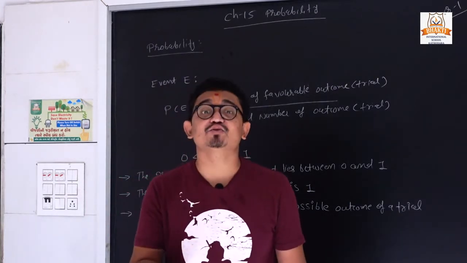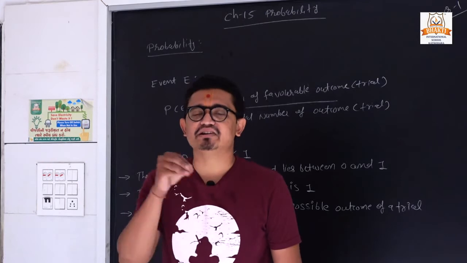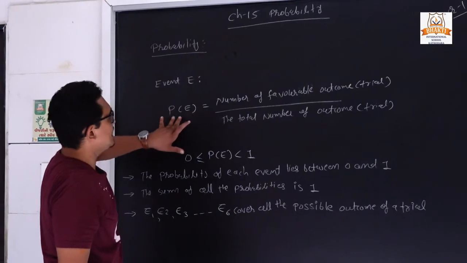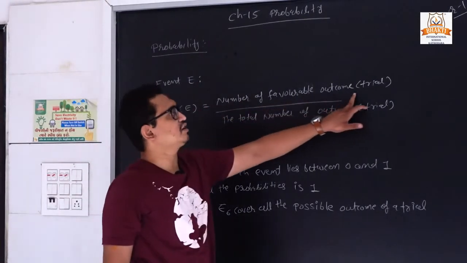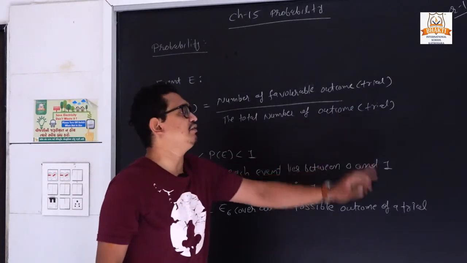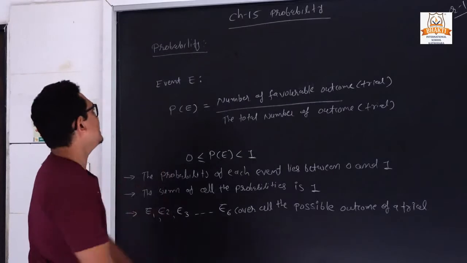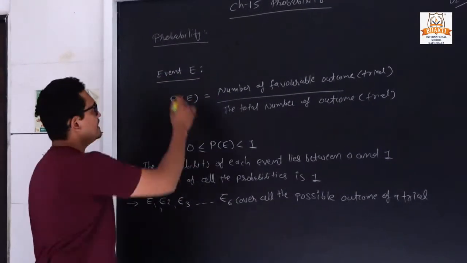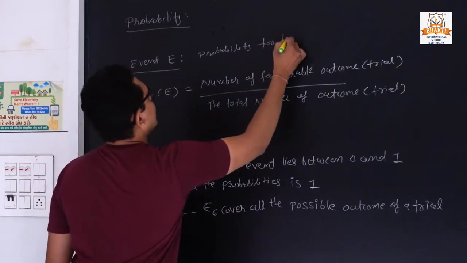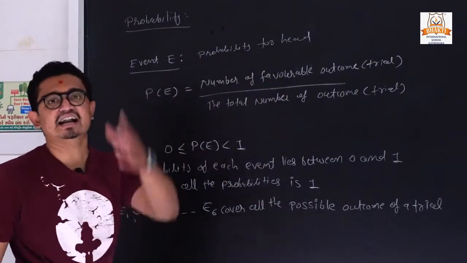Clear? If I want to find the probability of head, how can we find it out? For that we have one formula. For finding a probability, we have the formula: number of favorable outcomes, sometimes also called trials, upon the total number of outcomes. Suppose we are tossing a coin and we want to find the probability of head. It is called our event. Probability for head.